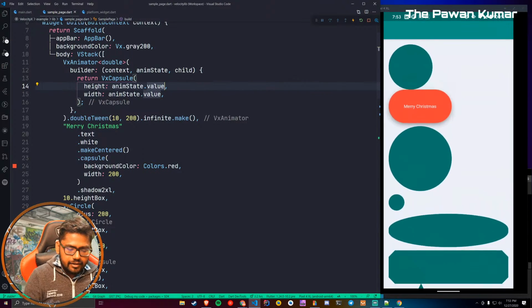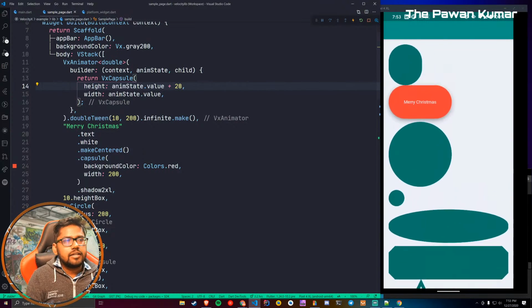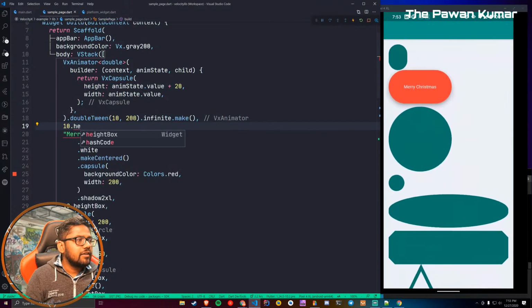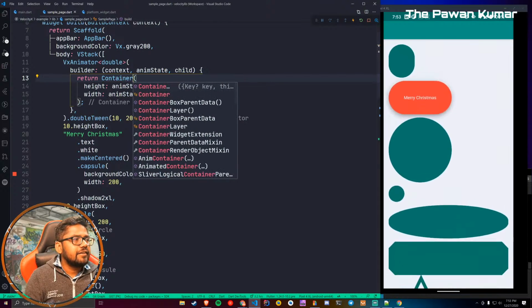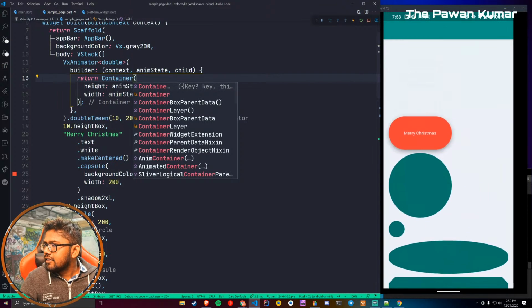And let's say we add 20 to it. This is looking cool. What else can we do here? Let's replace this VX capsule with a container rather. How does that look? Okay, we get the container as well.